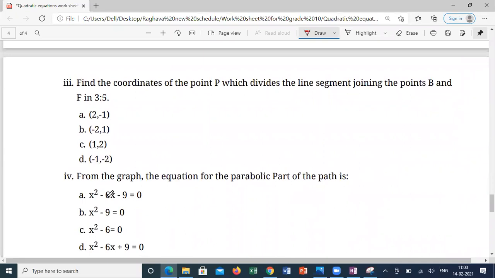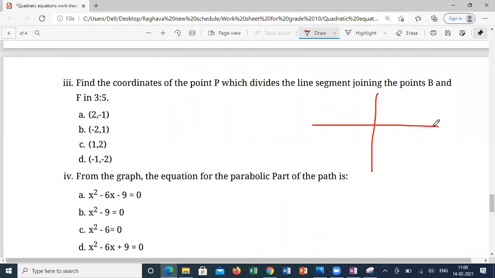Go for this question. Find the coordinates of the point P, which divides the line segment joining the points B and F in the ratio of 3:5. How to do this question? The total ratio is how much? Total length is how much?